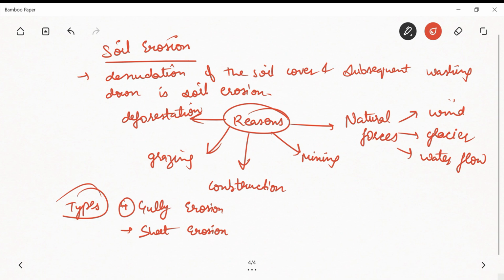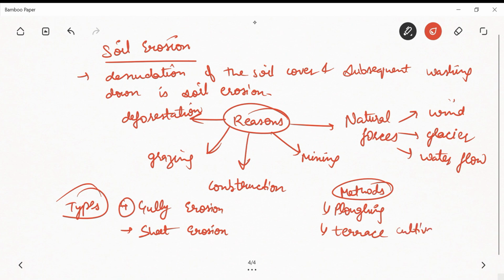Now, what are the methods to prevent soil erosion? So methods can be first plowing along the contour lines, right, and terrace cultivation in mountain areas, strip farming, and the shelter belt.